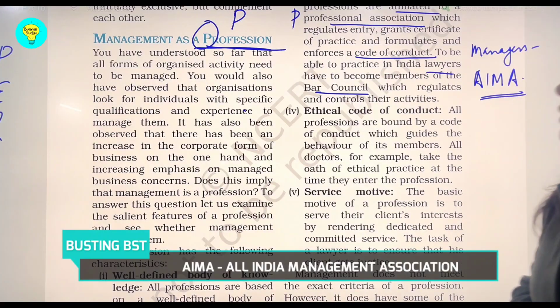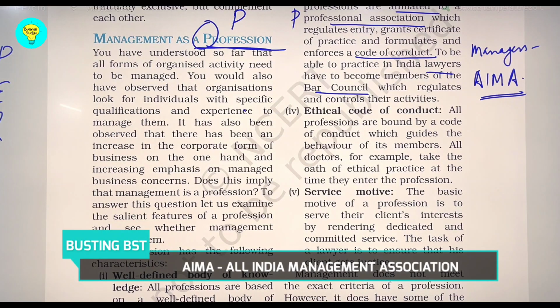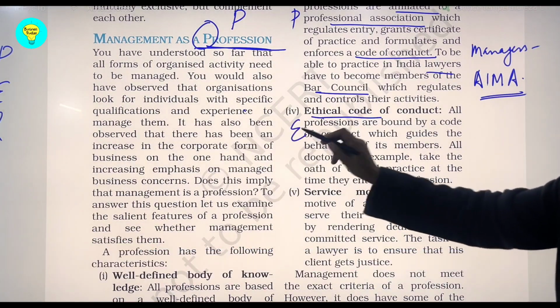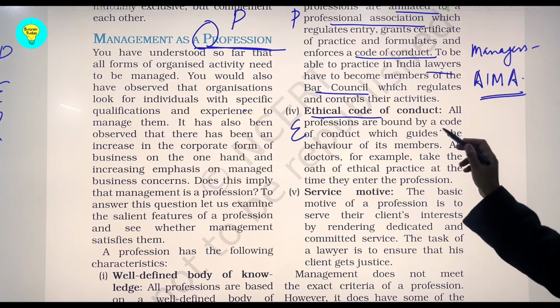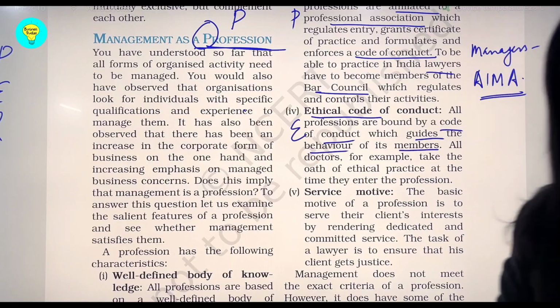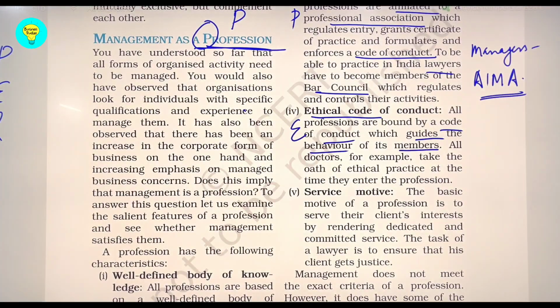So first of all, P depicting professional association. Then E stands for ethical code of conduct. Like every profession has some code of conduct that guides the behaviors of its members. Similarly, this profession as well has some rules and regulations and the code of conduct.